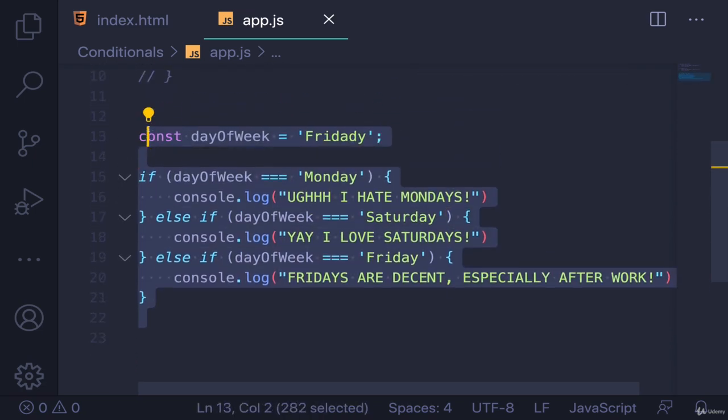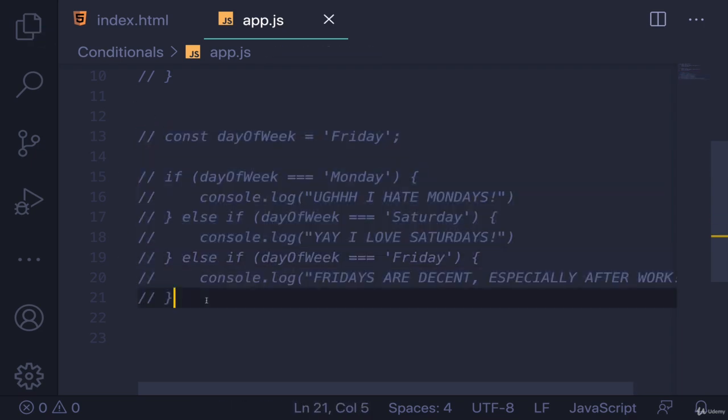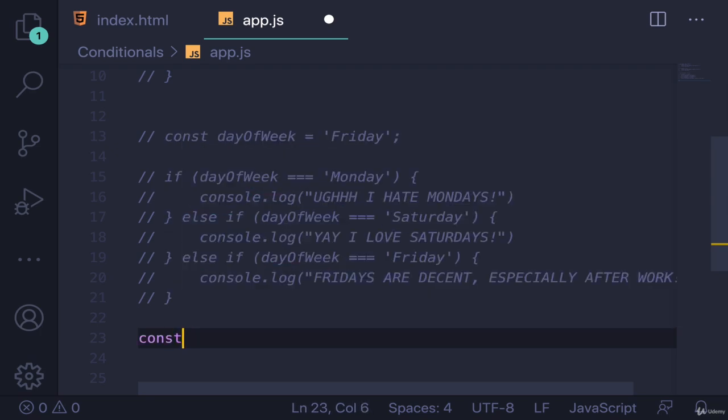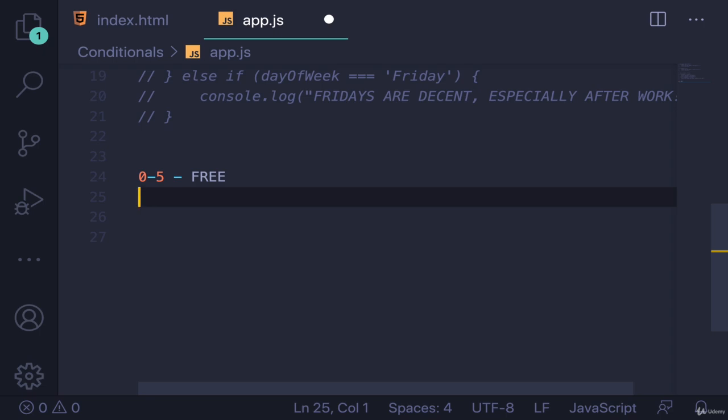But let me just demonstrate one more example. I'm going to comment this out again. Let's go back to Friday, though, just in case you run that yourself. And let's make a variable called, how about age? And I use this example a lot. I know it's not very exciting, but let's say that we're running a theme park or something, and we have different age brackets. If you're 0 to maybe 5 years old, you can get in for free. If you are 5 to 10, you pay a child price, which will be, how about $10.